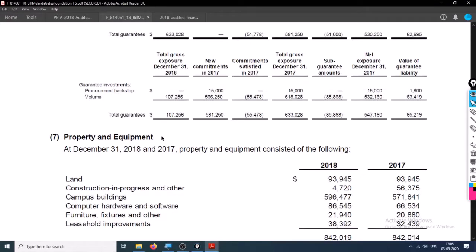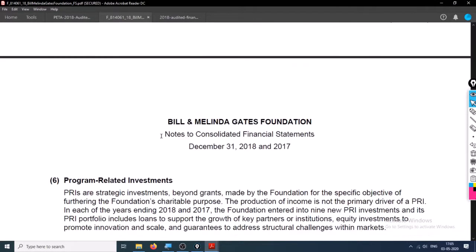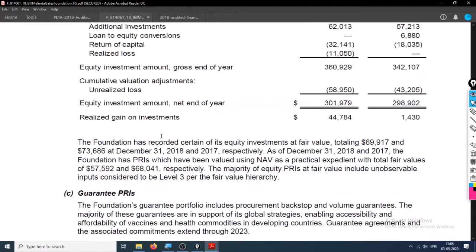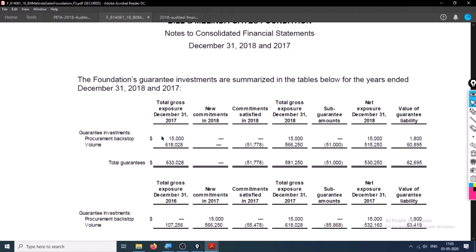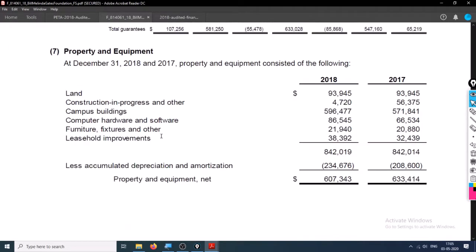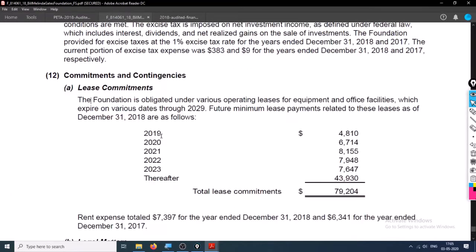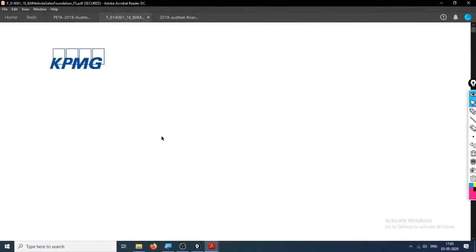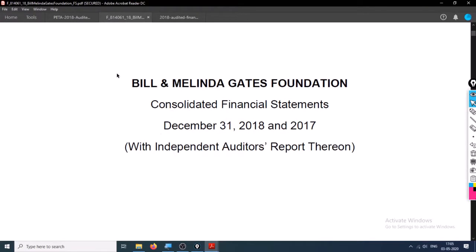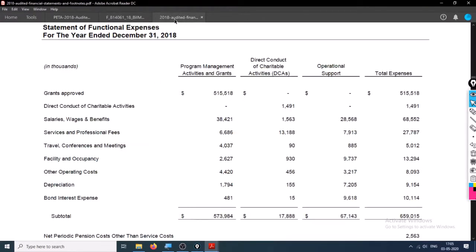So this is individual segregation of all the balance sheet items that is given by every company. So there is not much difference in reporting standards of a profit company and a not for profit company.